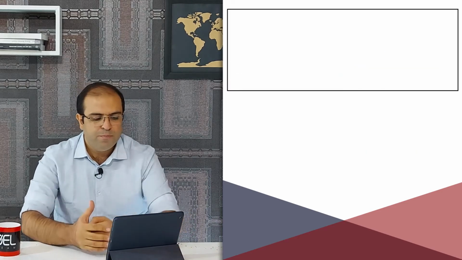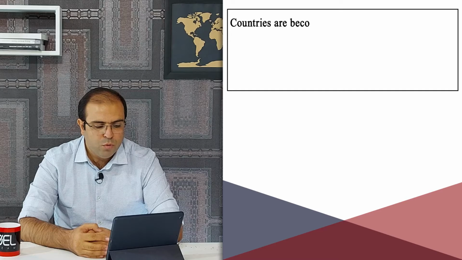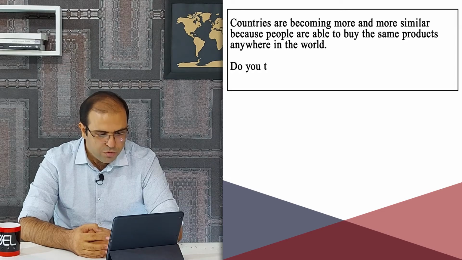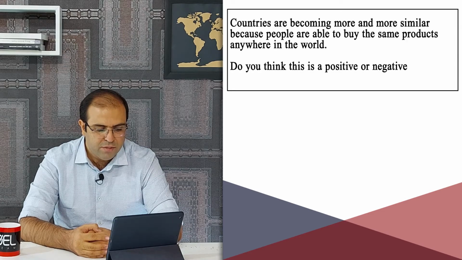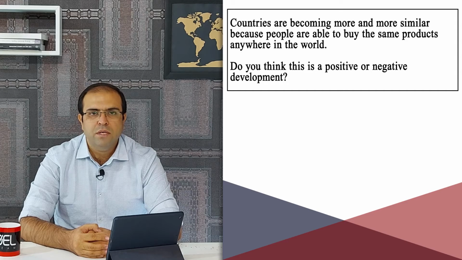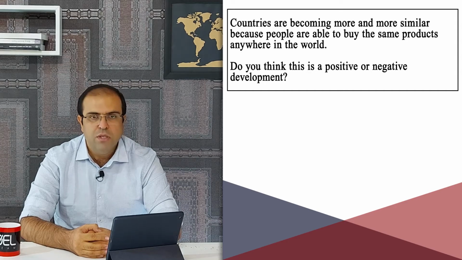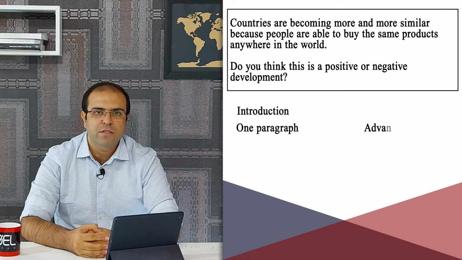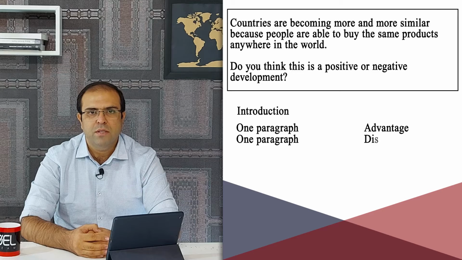Topic number 3. Countries are becoming more and more similar because people are able to buy the same products anywhere in the world. Do you think this is a positive or negative development? This is a kind of question which is related to advantage and disadvantage. In these kinds of questions, again, we write 1 paragraph for the advantage and 1 paragraph for the disadvantage.